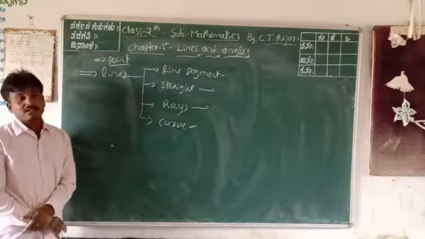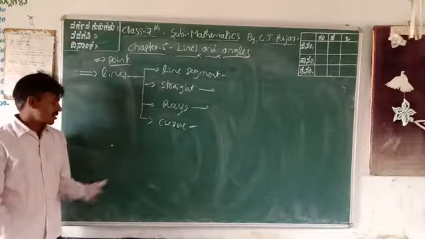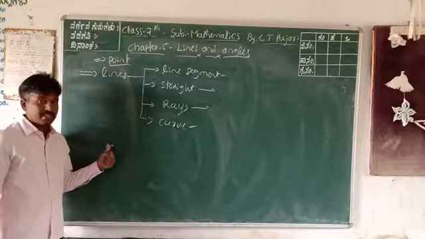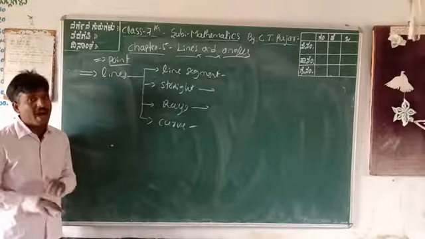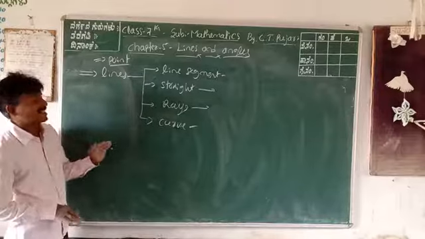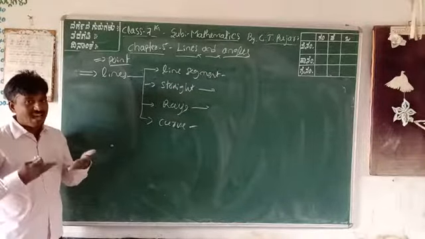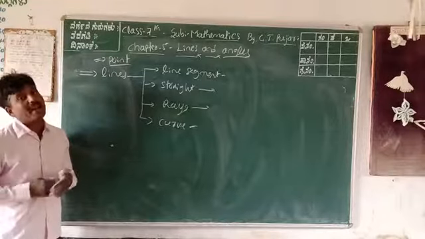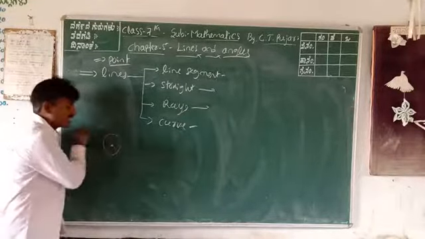Euclid says the point is a zero dimensional figure, because zero dimension means the point has no length, no breadth, no height. It only occupies a place on the blackboard. Therefore, that is a point.